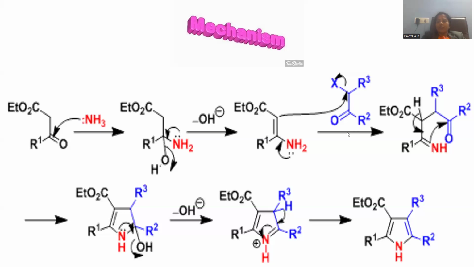Alpha haloketone was taken. This is called alpha haloketone. The alpha haloketone has the halide, which is a better leaving group, and that halide takes up the bonded electrons with the halogen atom itself, and whatever pi electrons are present within the starting material will bind with this carbon atom, so that a new carbon-carbon bond will be originated.